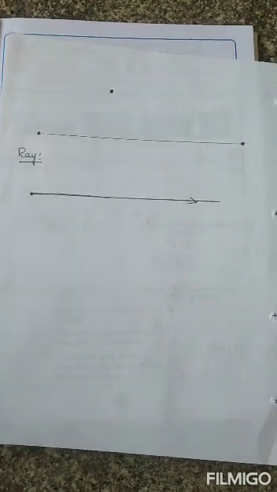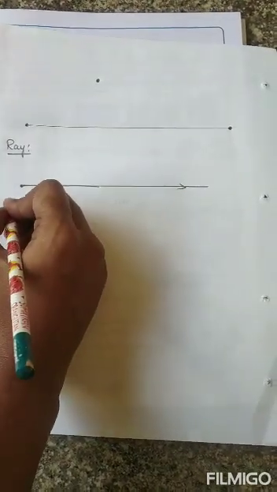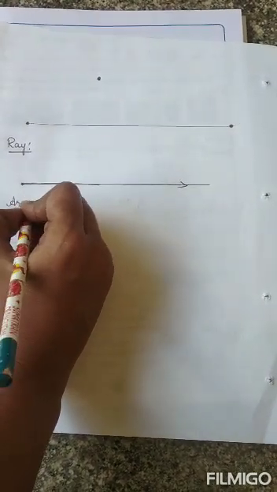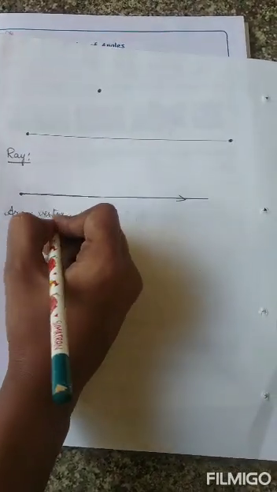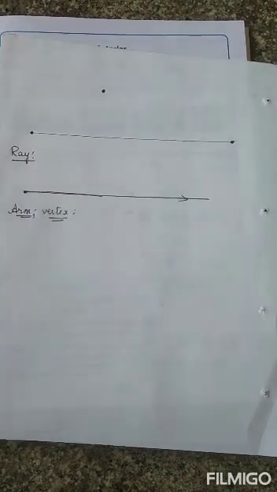So what are the things we have seen? A point, line segment and ray. These are very important for an angle. Now coming to angle. Angle is nothing but the amount of turn between each arm. What is arm? I'll tell you what is arm and vertex. But before that we'll see something about angles. I'll give you some examples to make you understand about angles.